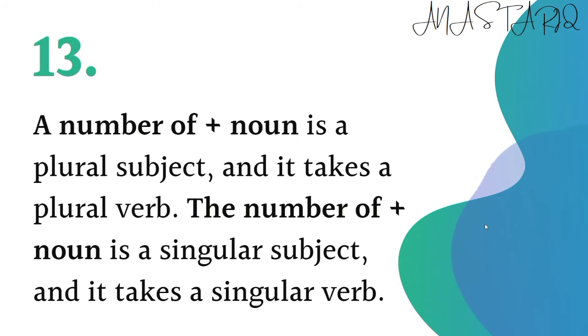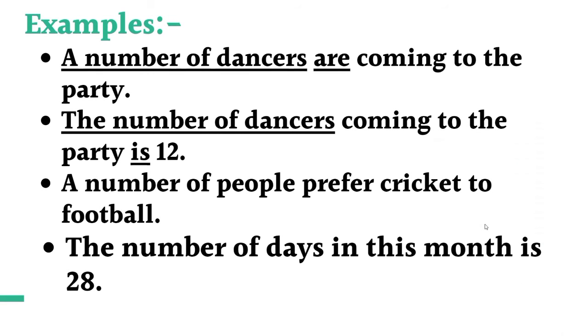A number of plus noun is a plural subject and it takes a plural verb, while the number of plus noun is a singular subject and it takes a singular verb. So if there is a number of plus noun in a sentence, it will take a plural verb, but if there is the number of plus noun in a sentence, it will take a singular verb. Like for example,